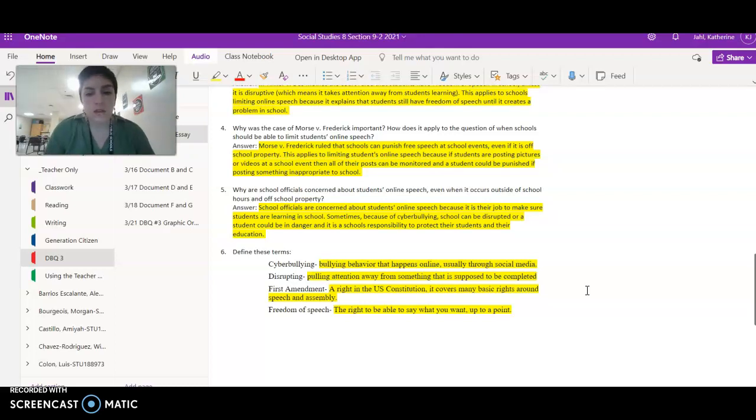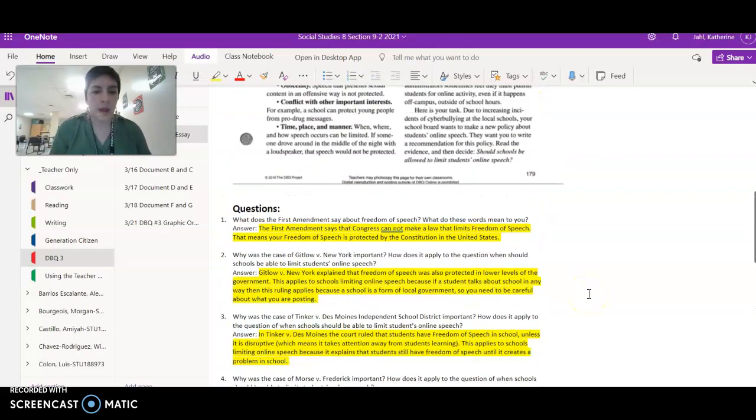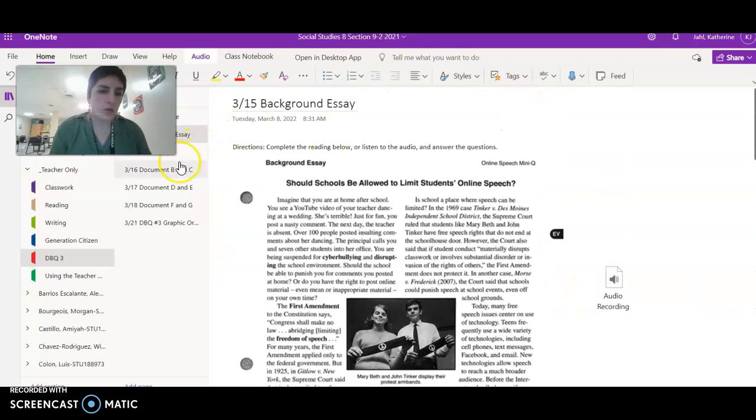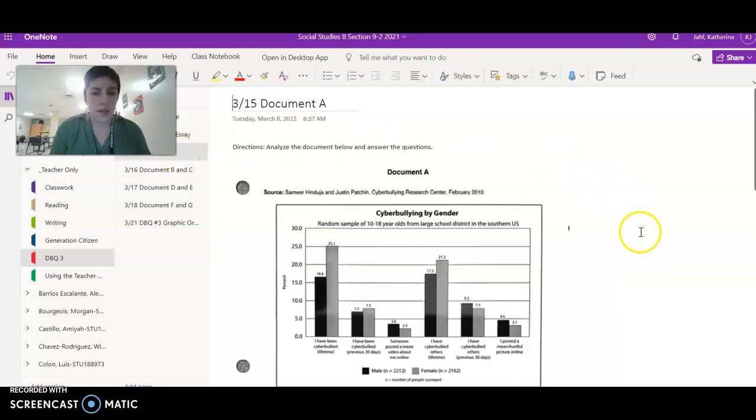The First Amendment, this is a right in the Constitution. It covers many basic rights that have information around speech and also assembly, which means people gathering together. Freedom of speech, this is the right to be able to say what you want up to a point. All right, so all of that is for the background essay. The next one we're going to look at right now is document A.